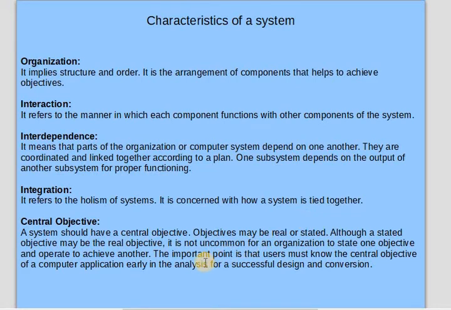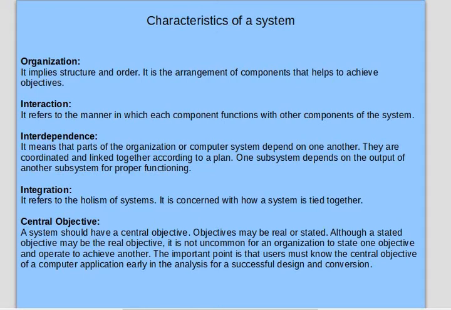A system should have a central objective, and objectives may be real or stated. Although a stated objective may be the real objective, it is not uncommon for an organization to state one objective and operate to achieve another one. If we have one objective, we should work on that particular objective.